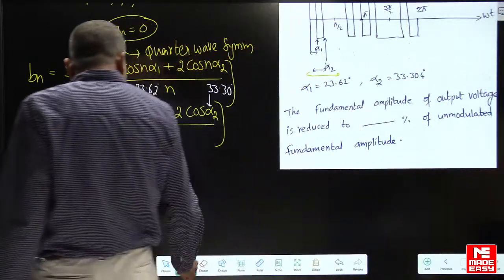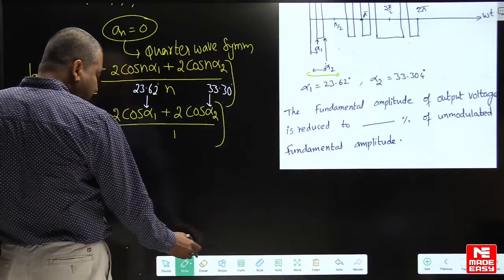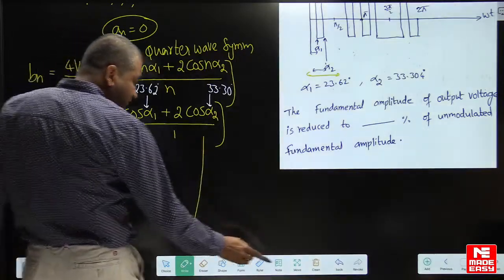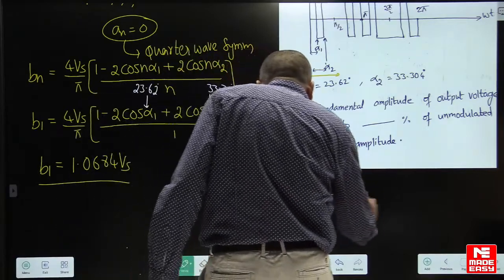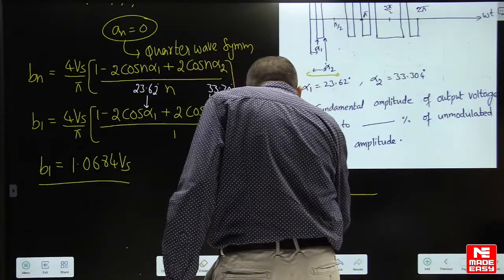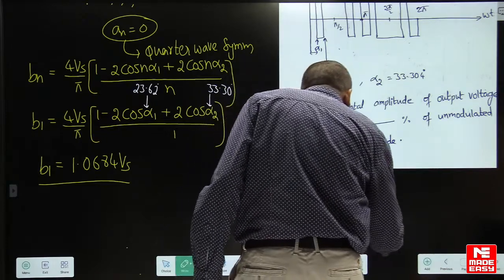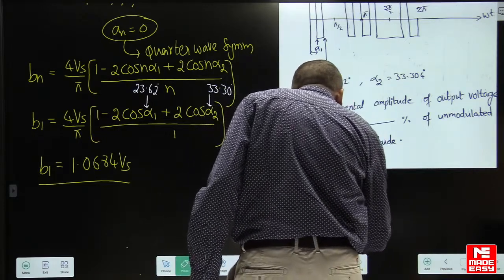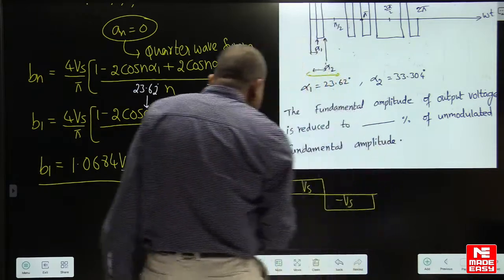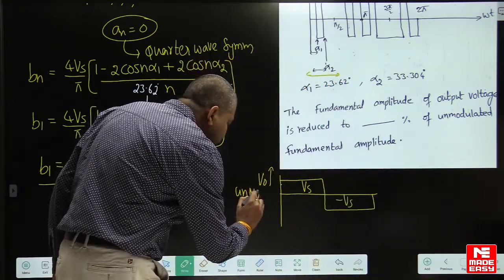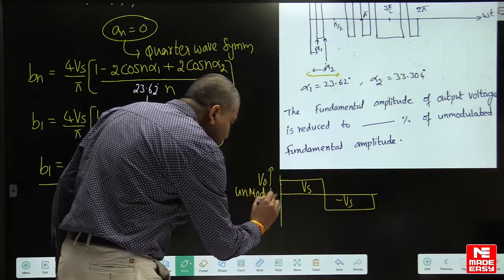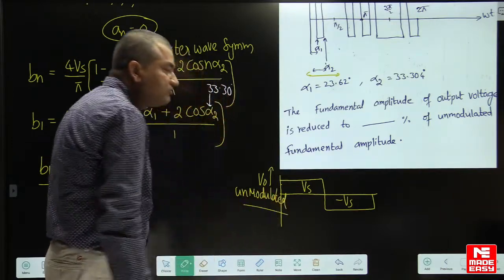Now, what is the unmodulated waveform, guys? See, this is a square wave. So this is nothing but the unmodulated waveform. Unmodulated means square wave.